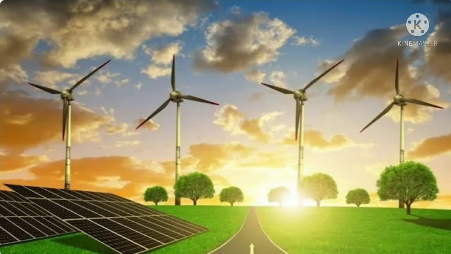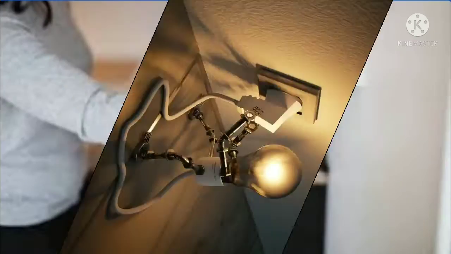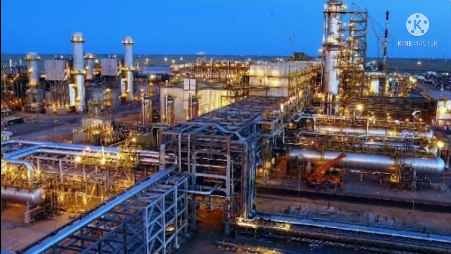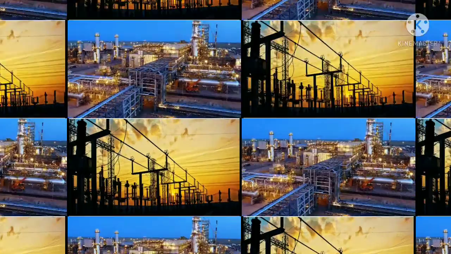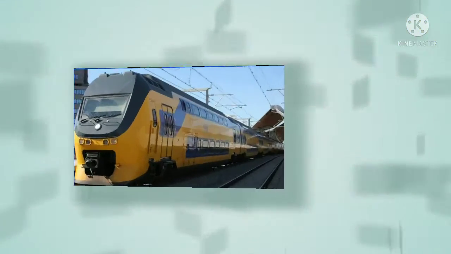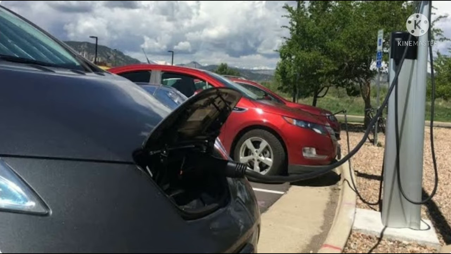So, electricity is an important form of energy. Electricity is used in our homes, in industry and in transport sector. For example, electricity is used in our homes for lighting purposes, operating fans and heating purposes. In industries, electricity is used to run various types of machines. And, in transport sector, electricity is being used to pull electric trains.